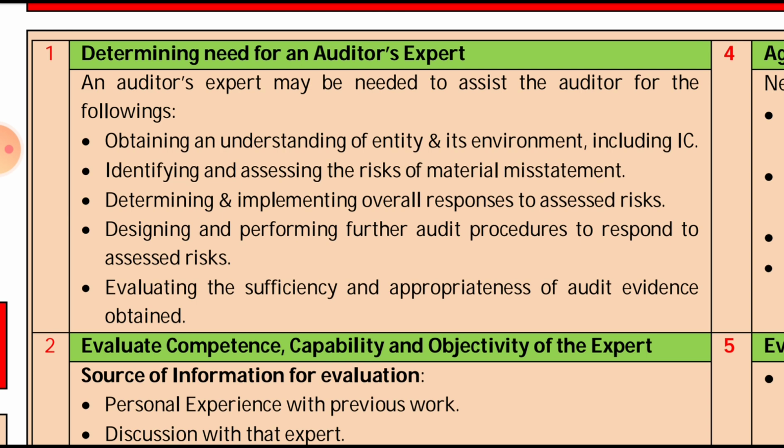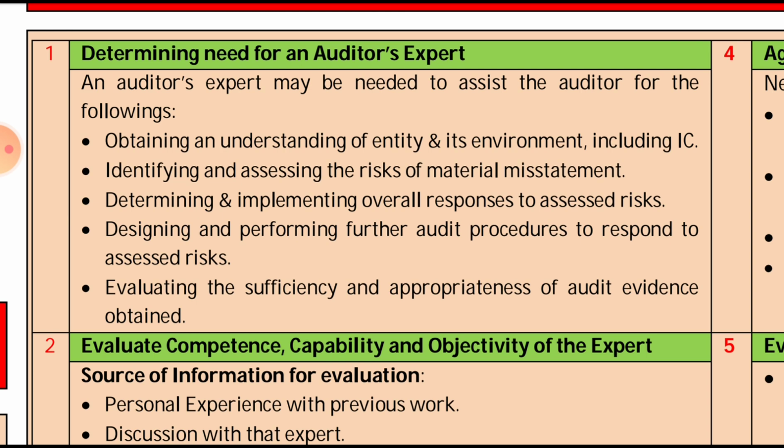That is basically the work of an auditor, to understand the entity. In that process of understanding, the auditor's expert will help. Then identifying the risk of material misstatement is the work of the auditor, and in identifying and assessing that risk the auditor's expert will help. That is why the need for the auditor's expert arises.